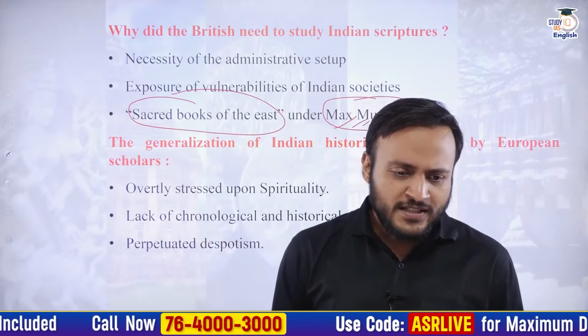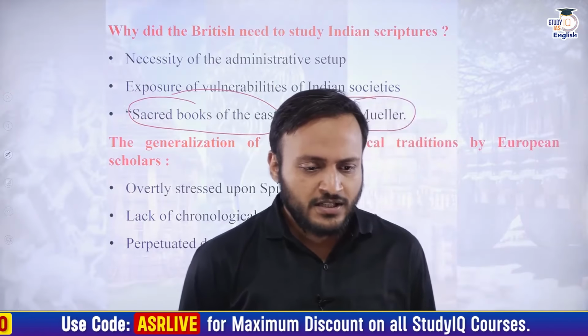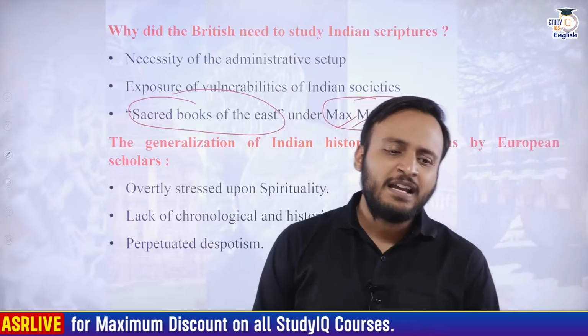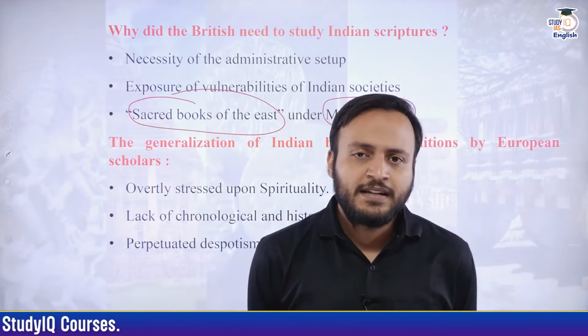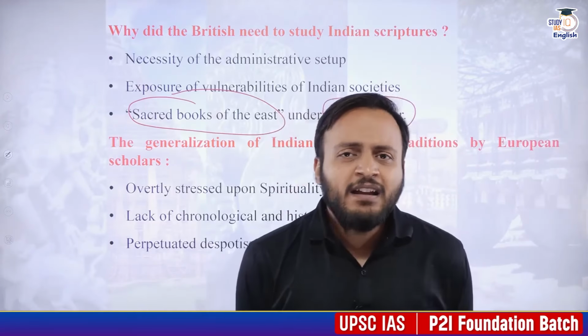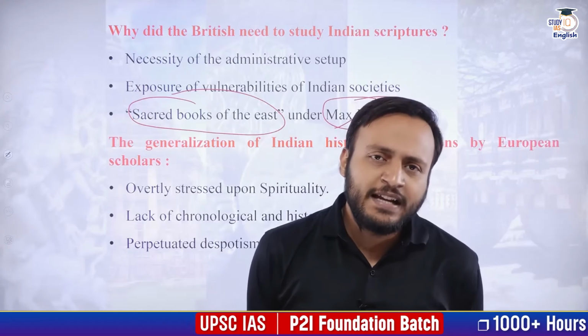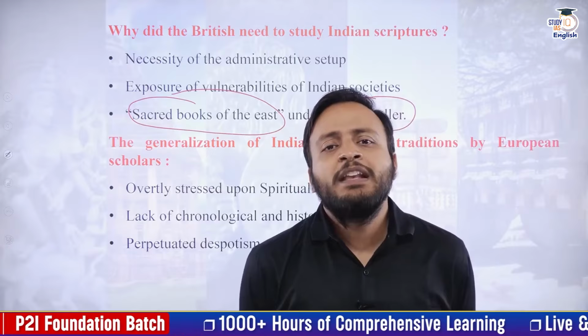Abhishek has a good question: sir, can we say the failure of the land revenue system of Hastings made him curious to understand the mindset and culture of the Indians? Not exactly, Abhishek, because the land revenue system that Warren Hastings was inheriting was already inherited by him from the time of the later Mughals.